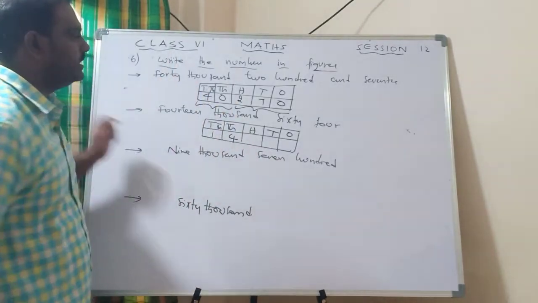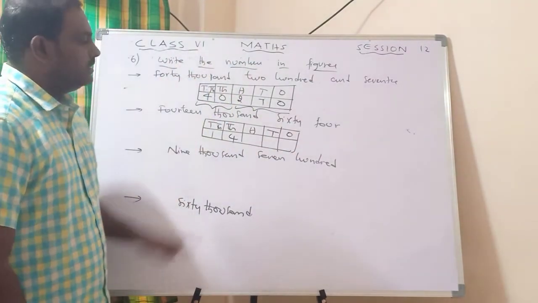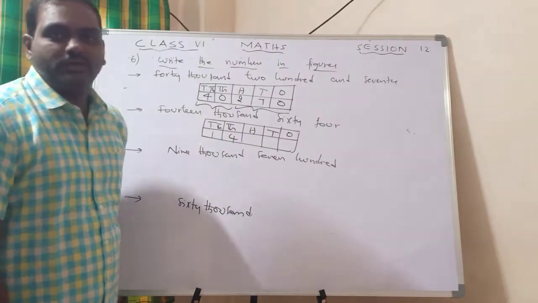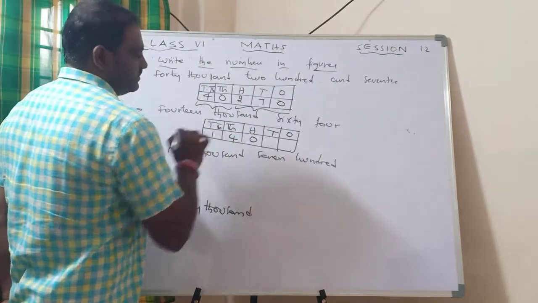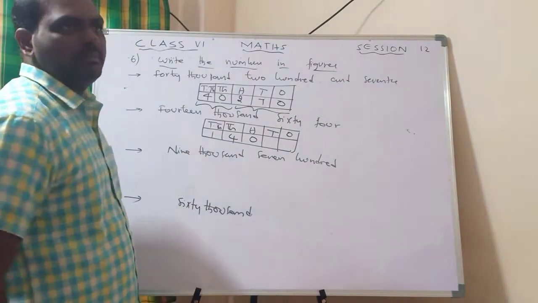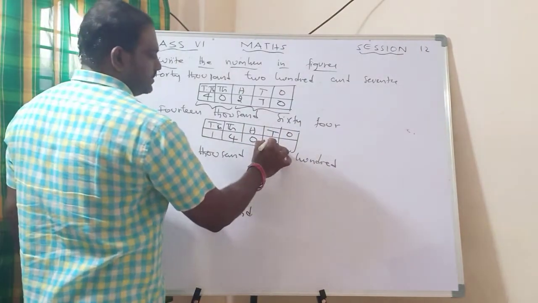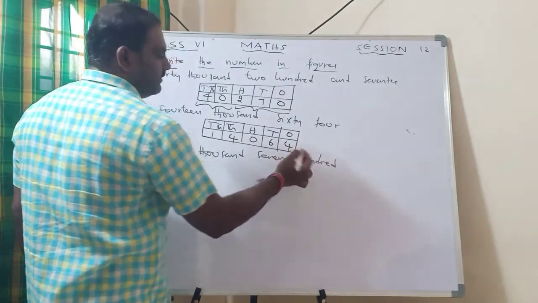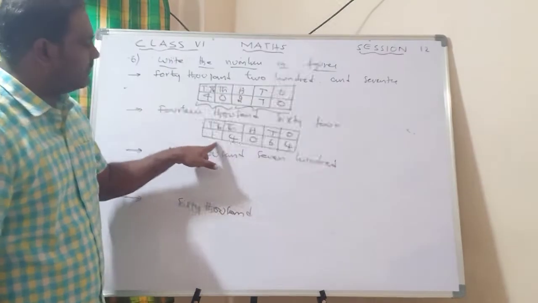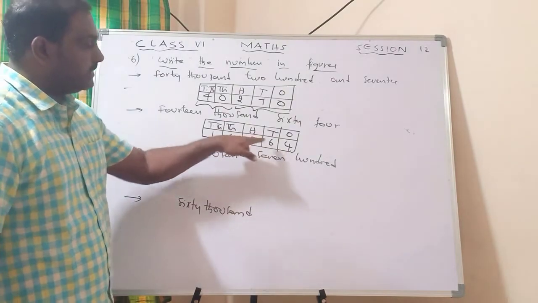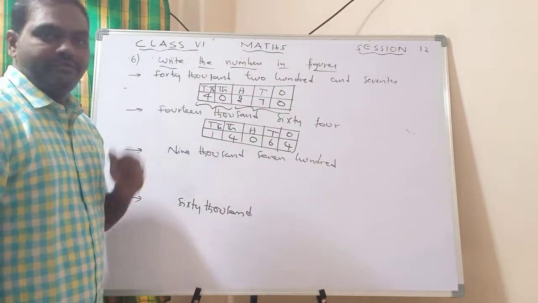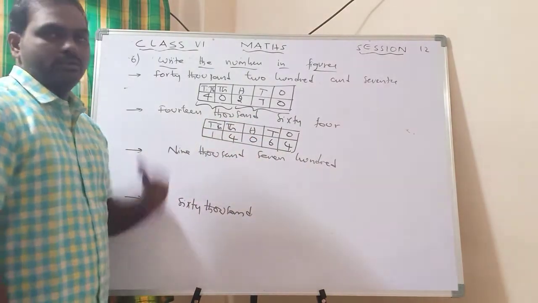Look at this: 64. Hundreds is not there. What should you do? Don't leave that one. Should keep 0. 0 hundreds. Hundreds is not mentioned. 64, so I can write 6 tens, 4 ones. So 14,064. Don't write 6 here, 4 here and last 0. It will be different. So you have to go according to the question.